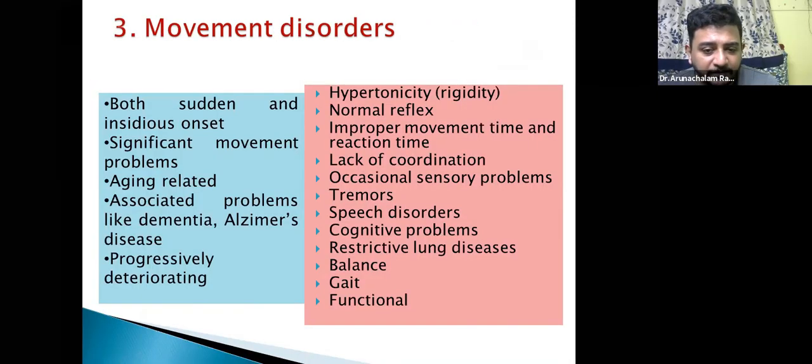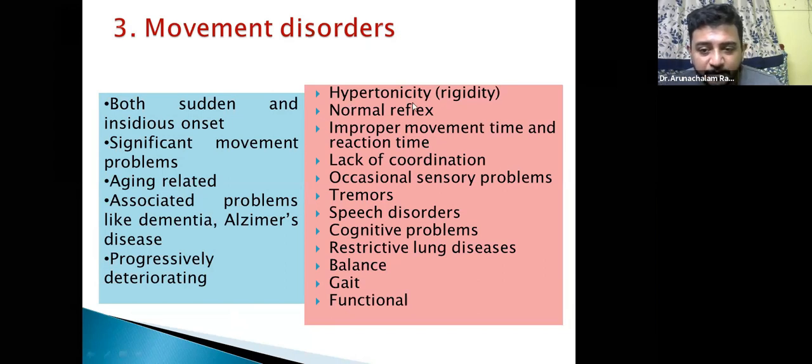Movement disorders, I have explained to you here. The problem will be aging. Most of the time, the problem will be aging or any ischemic or hemorrhagic problem. A significant movement problem, quality of movement is the one which is a problem, whereas there is no problem with the muscle power or the voluntary control as such. Here, the problem is with the movement quality.